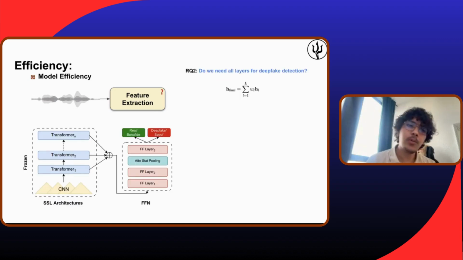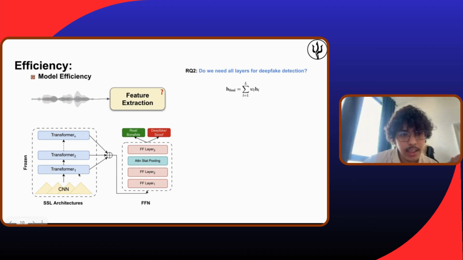So how will we do that? How will we verify that using only small layers, like only the first 6 layers or 10 layers, is largely sufficient? We'll do this experiment. Basically we will take the SSL model, and from each transformer layer take a small report.